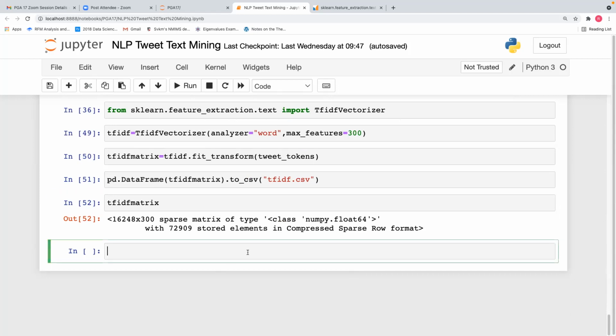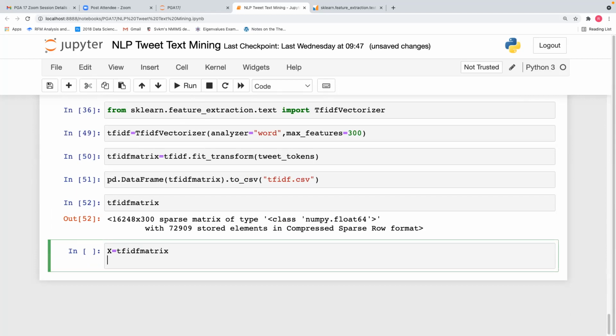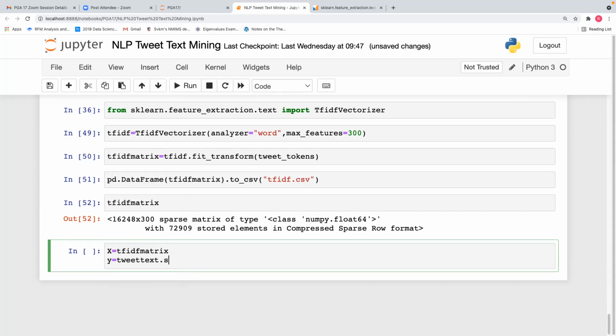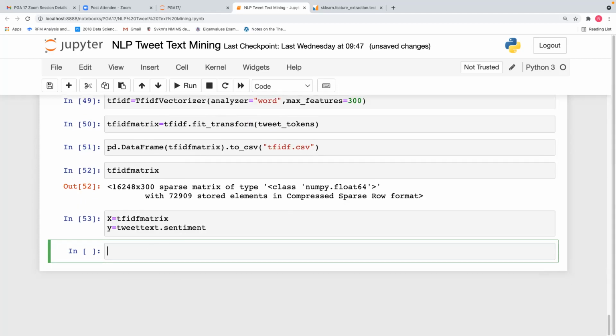Okay, so we have converted the data into a TF-IDF matrix, it's a sparse matrix. X is equal to the TF-IDF matrix. Y is equal to tweet text dot sentiment.